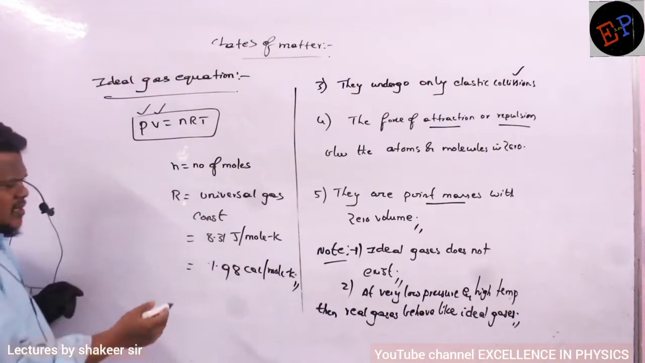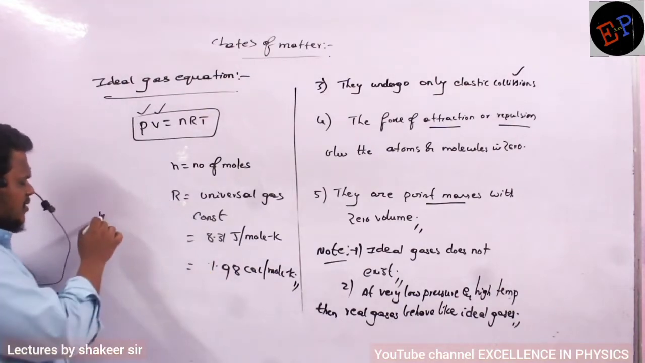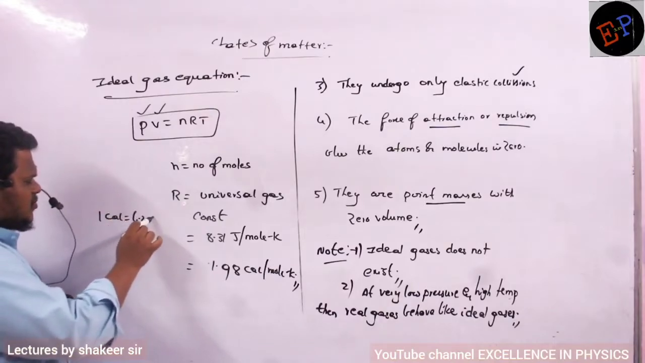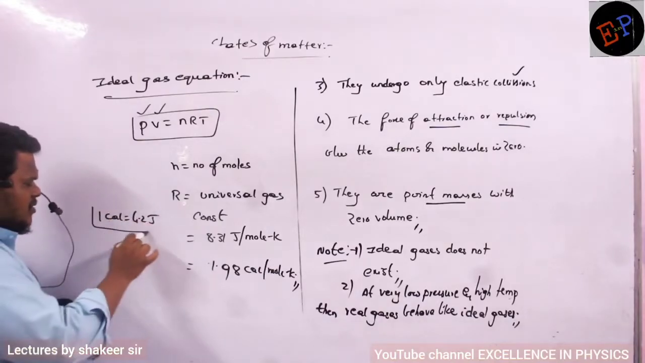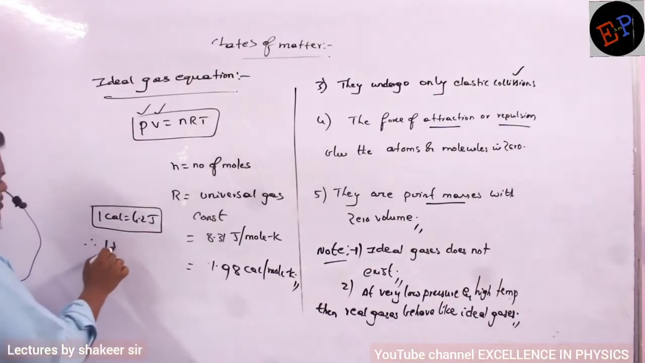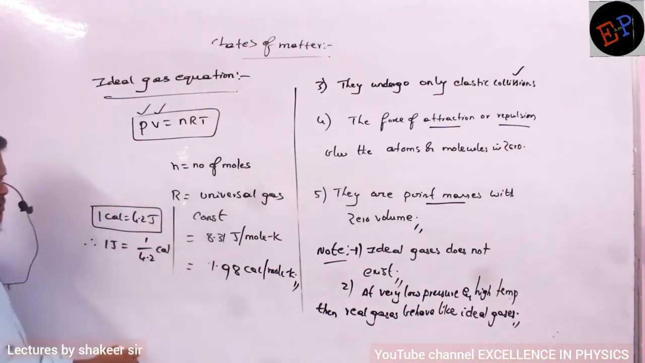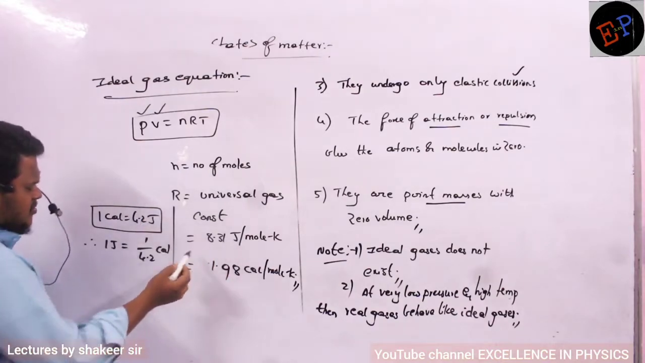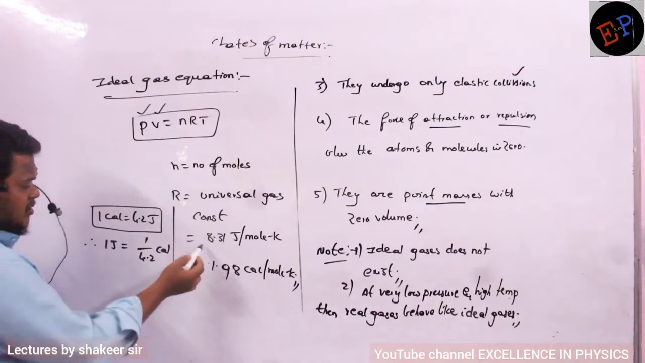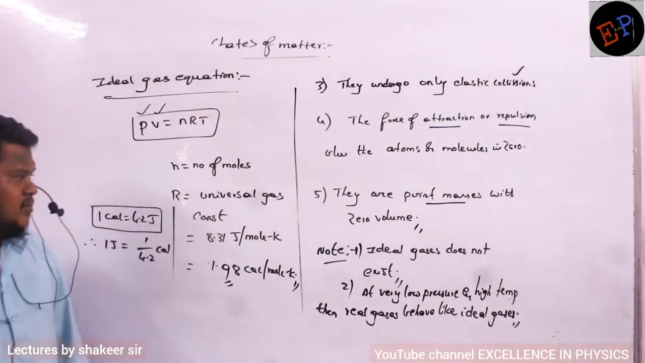Okay ma? And how have we converted this 8.31 into 1.98? We know that 1 calorie is equal to 4.2 joules, no? This value you should always remember ma. 1 calorie is equal to 4.2 joules. So therefore 1 joule is how much? 1 joule is equal to 1 by 4.2 calories. That's all. So here instead of 1 joule, I can substitute 1 by 4.2. Then automatically 8.31 converts into 1.98 calories per mole Kelvin. Are you able to understand ma?